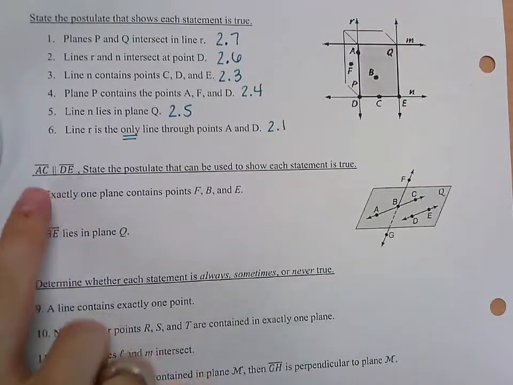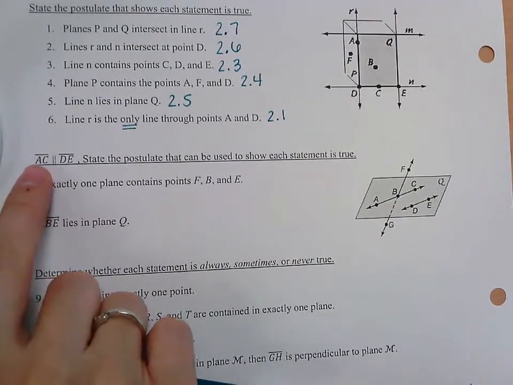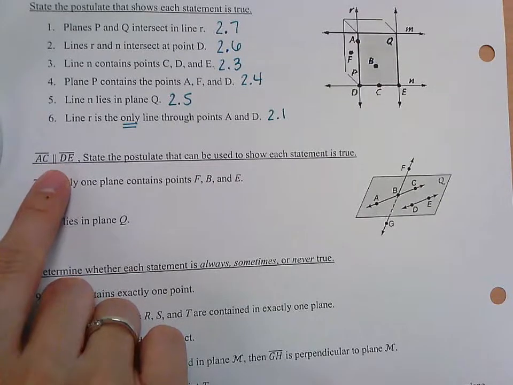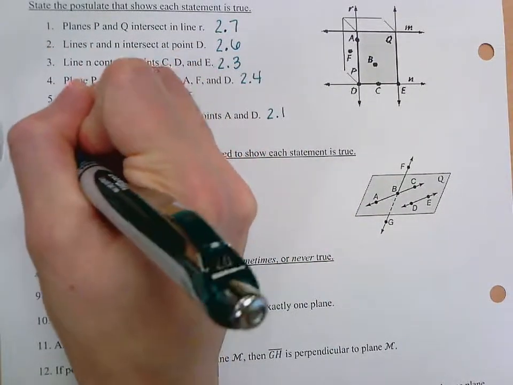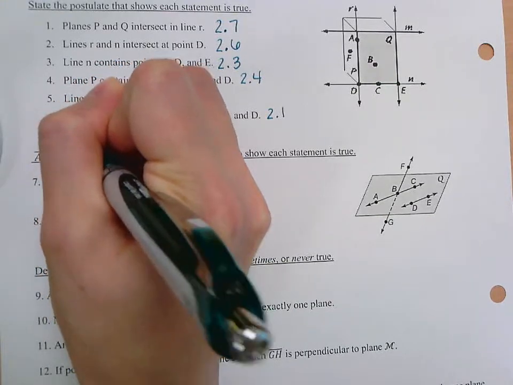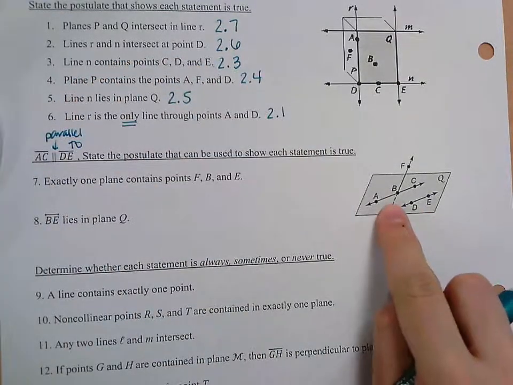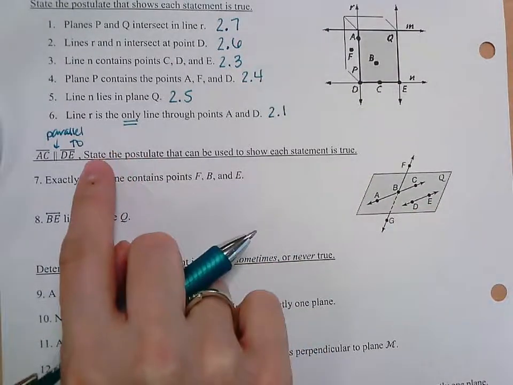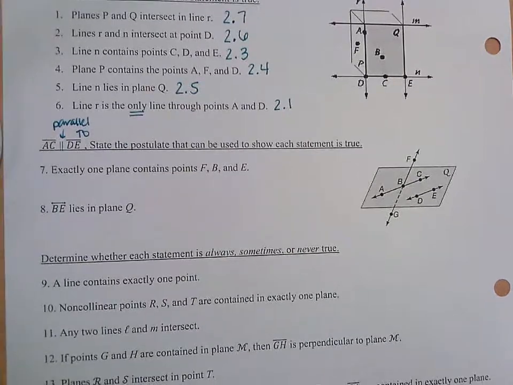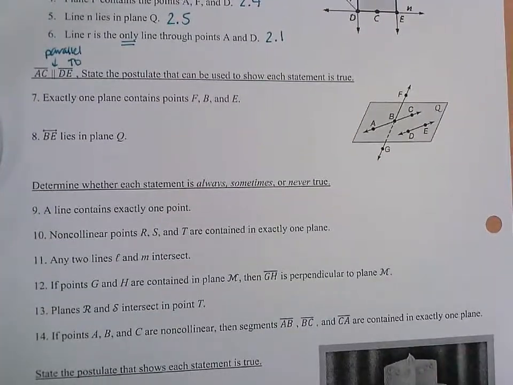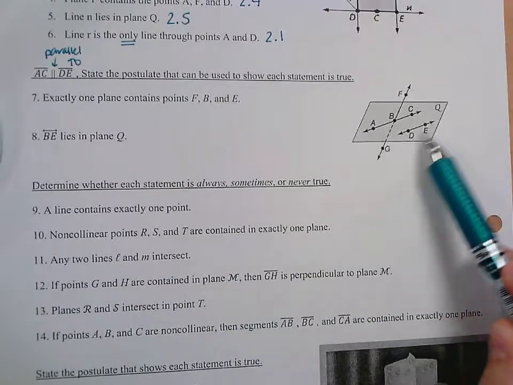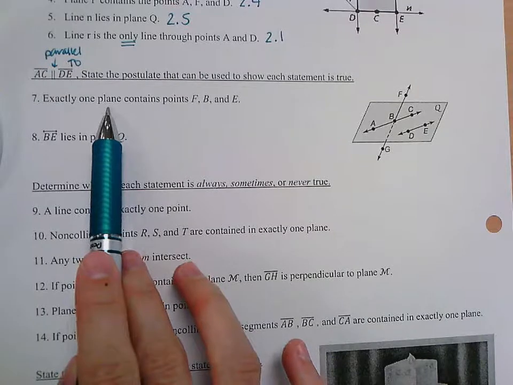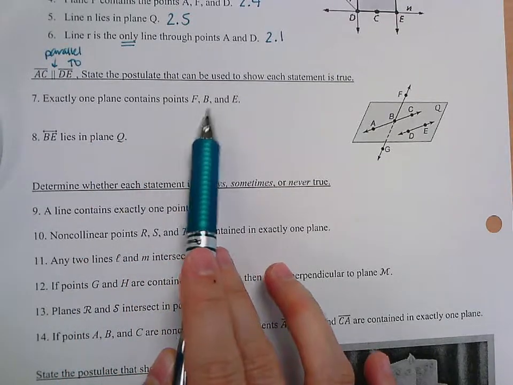4, 7, and 8, it says up above, so it says AC is, anyone remember what this symbol means? Parallel, is parallel to? So AC in our figure here, AC is parallel to DE. So it says state the postulate that can be used to show each statement is true. So look at these together as well, knowing that AC and DE are parallel. So 7 says exactly 1 plane contains points F, B, and E.